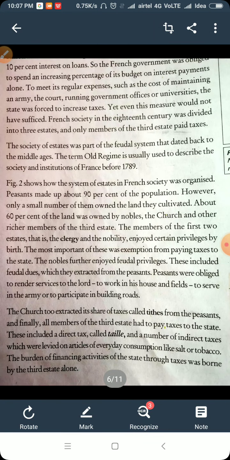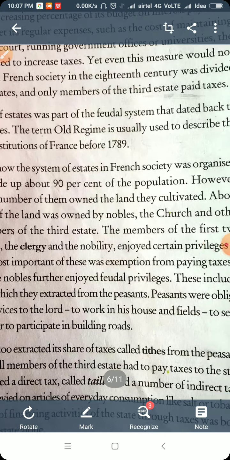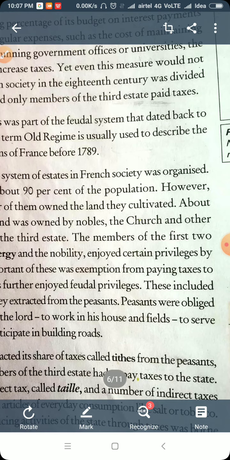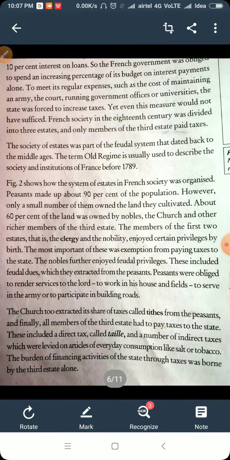The society of the state was part of the feudal system that dates back to the Middle Ages. It is said the society was totally under the feudal system. Feudal system means landlord system. In Hindi we call it Samantavad, that means the zamindari system or the landlord system that dated back to the Middle Ages.